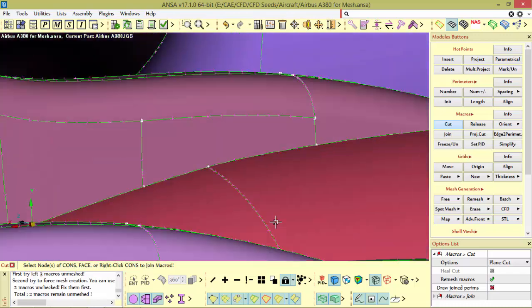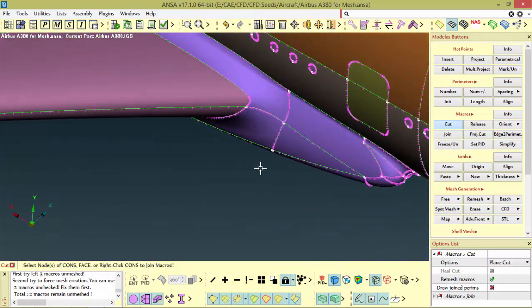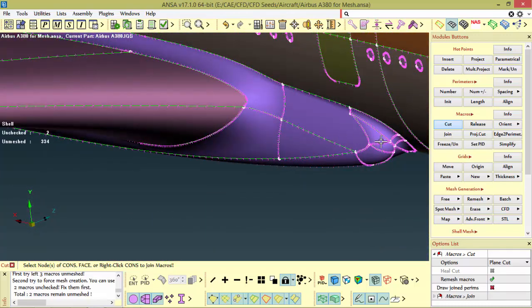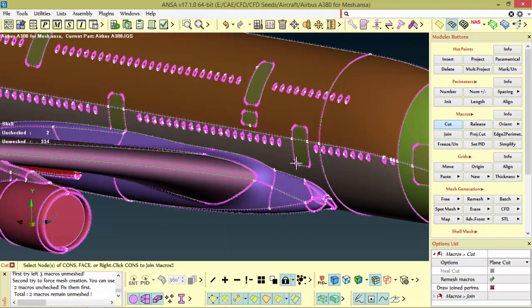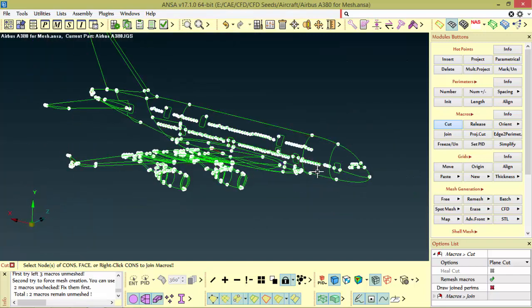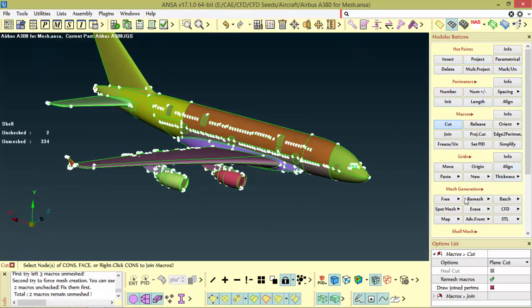So whenever we apply a distortion value, it tries to capture the curvatures accurately depending upon the distortion value which we specify. Now we need to spot mesh visible.